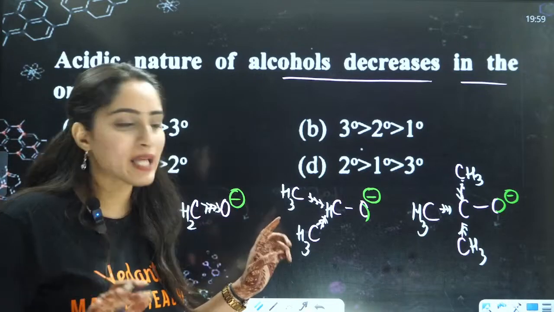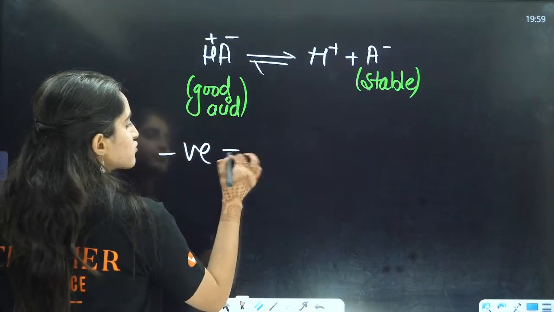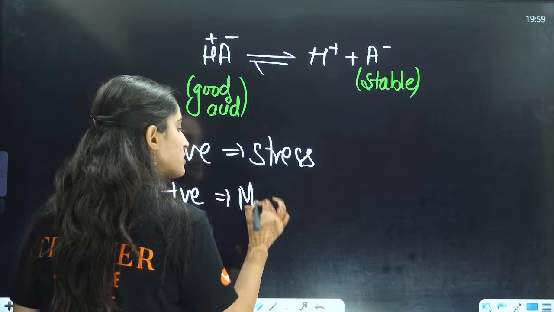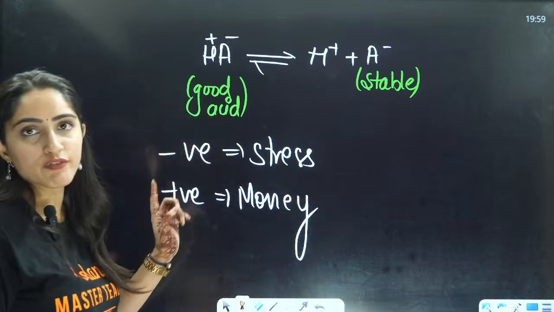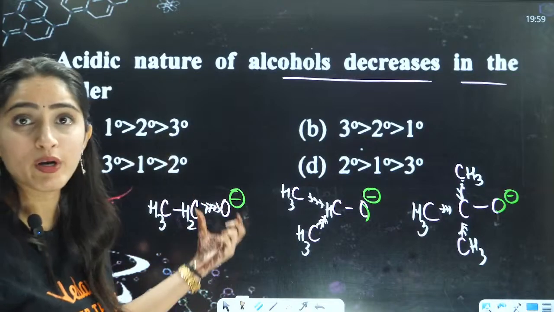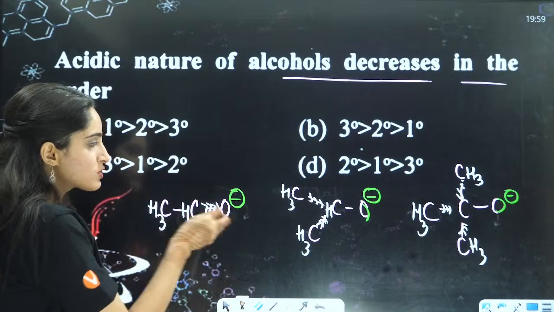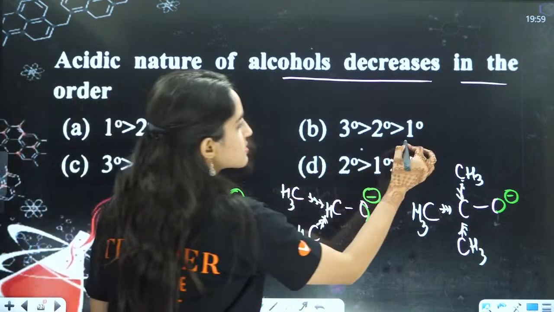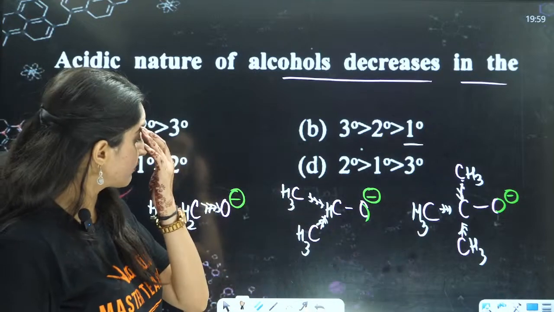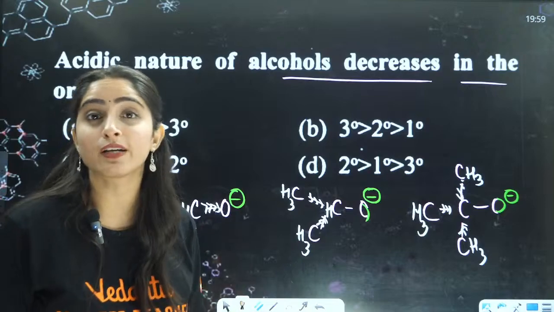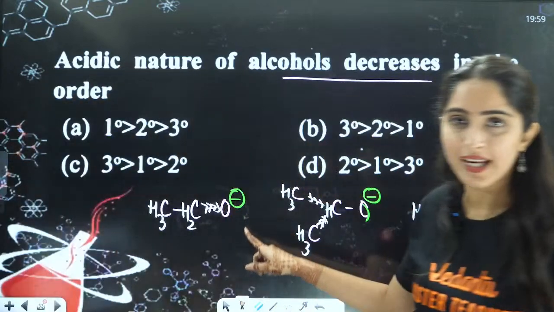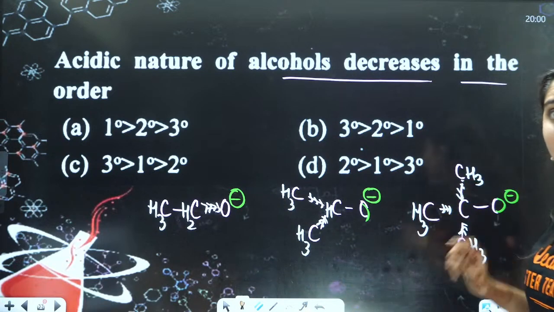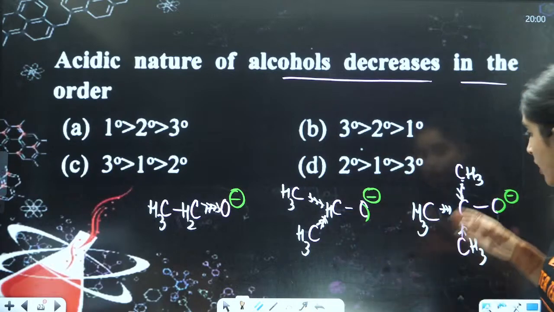I told you to take negative as stress and positive as money. So negative stress means, if you're talking about a carbanion, if you're giving it more electrons, somebody is already under stress, you're giving it more stress, they will be unstable. So 1 degree will be the least stable. Then you have 2 degree. In 3 degree you are giving it the maximum electrons. Here also you are giving electrons, but the quantity is less. Here from 3 sides you are donating the electrons, so a lot of stress you are giving.